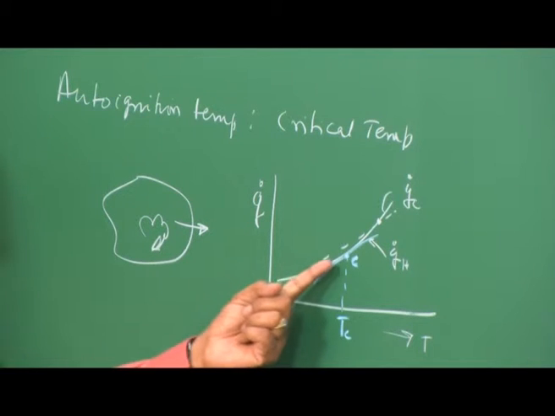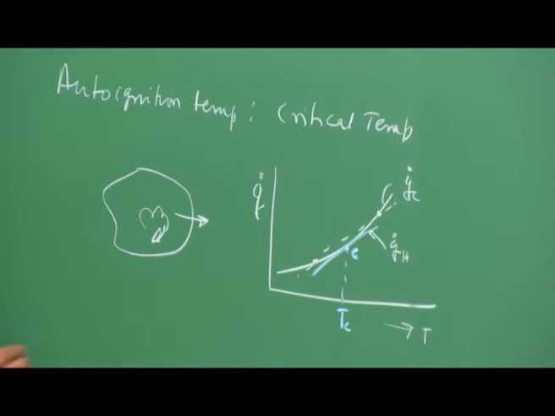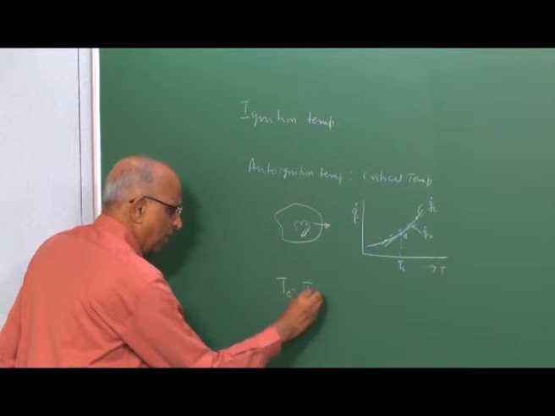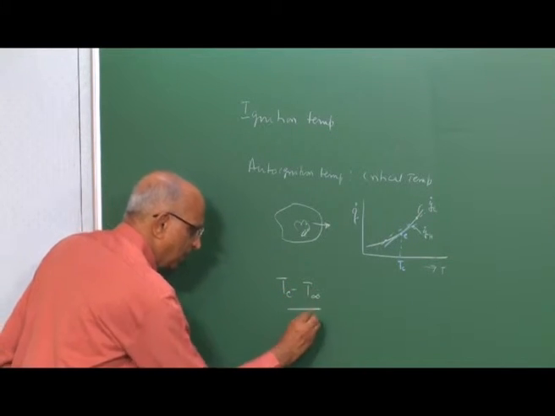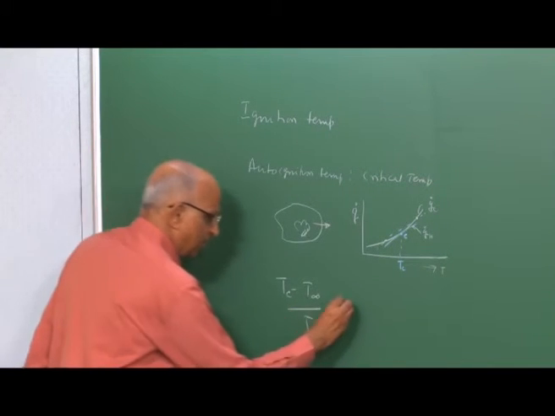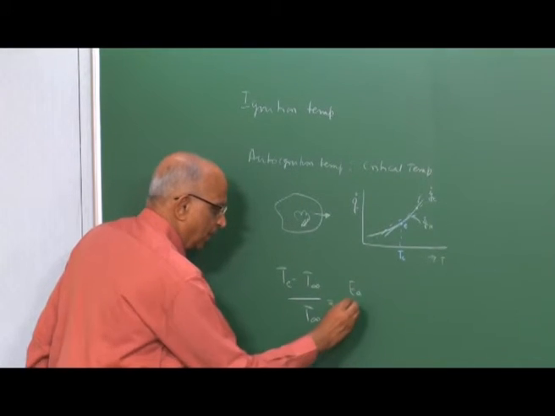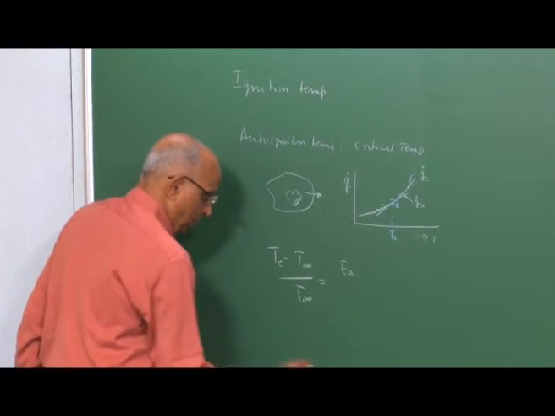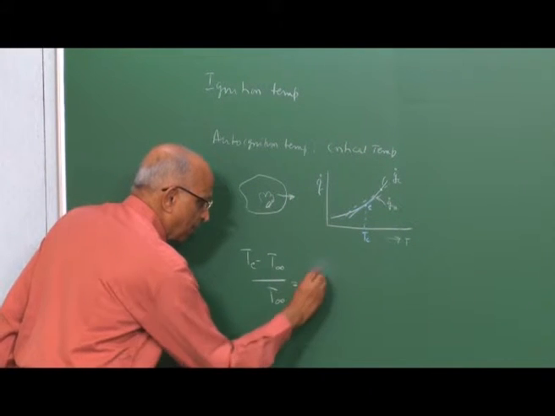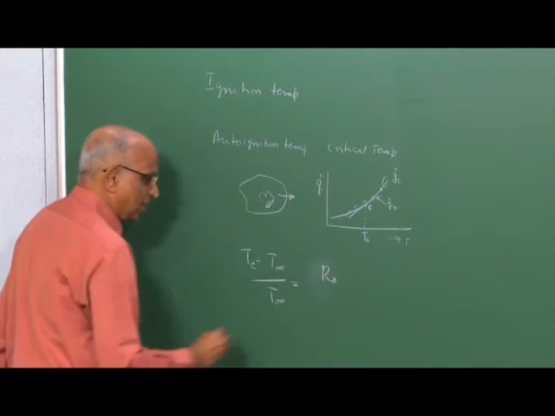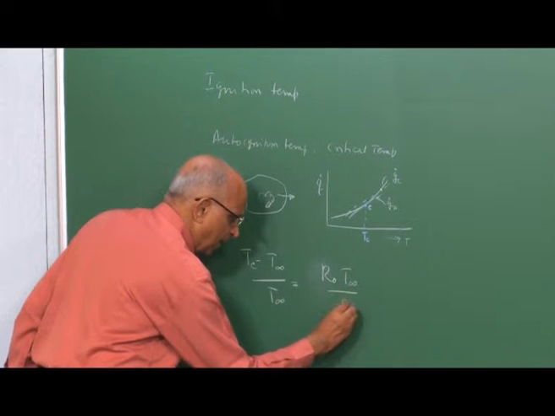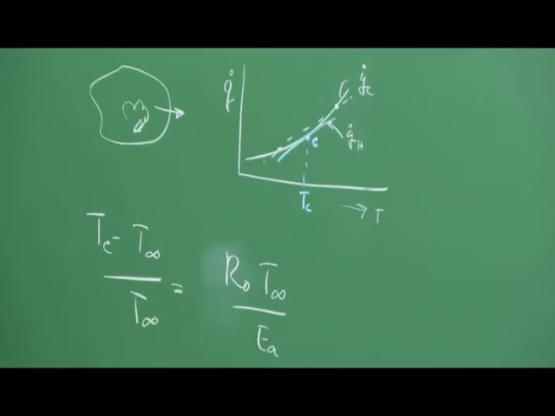Now, we had got an expression for Tc: the auto ignition or critical temperature minus the ambient temperature, divided by the ambient temperature, was equal to the universal gas constant into the ambient temperature divided by the activation energy. I am sorry, the activation energy came in the denominator.